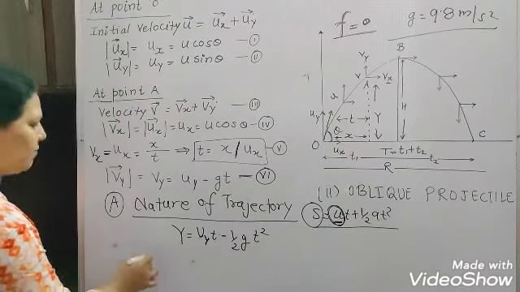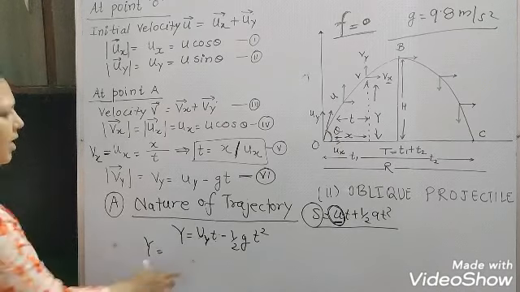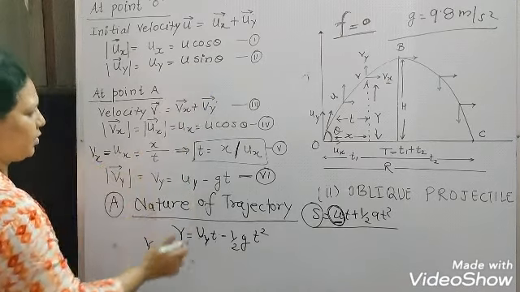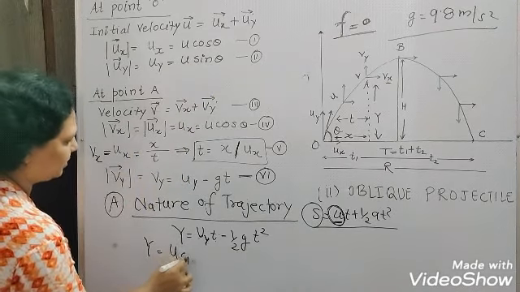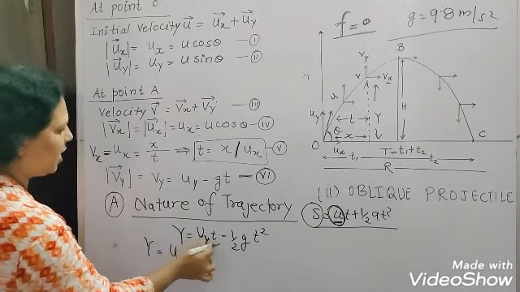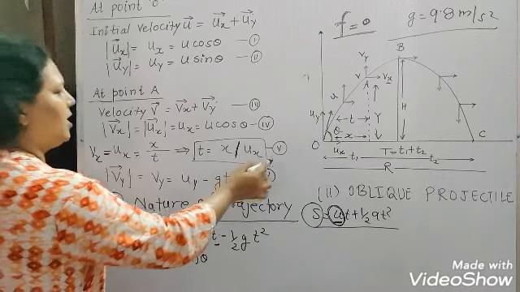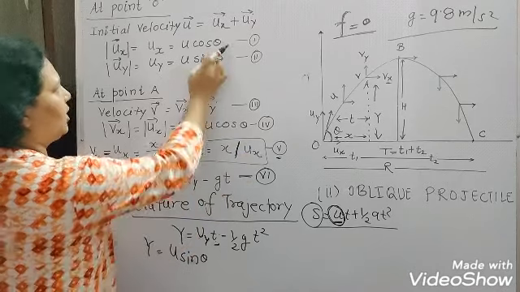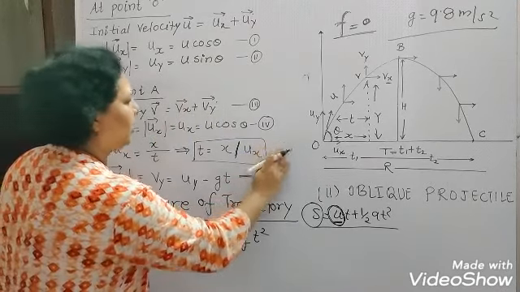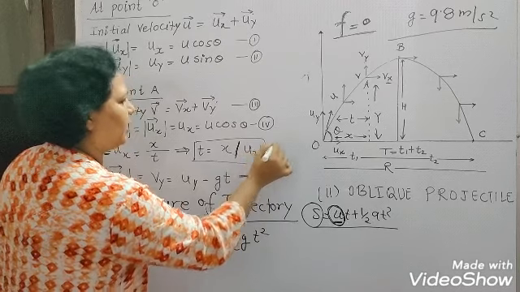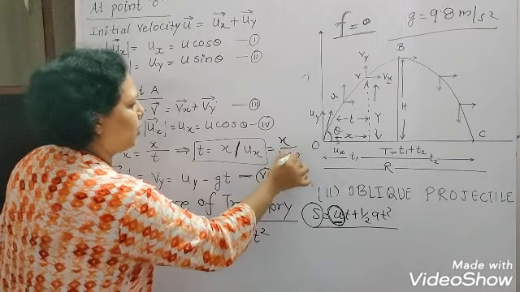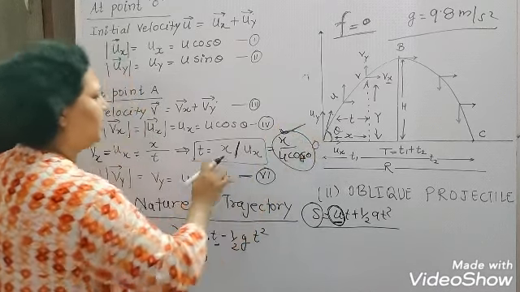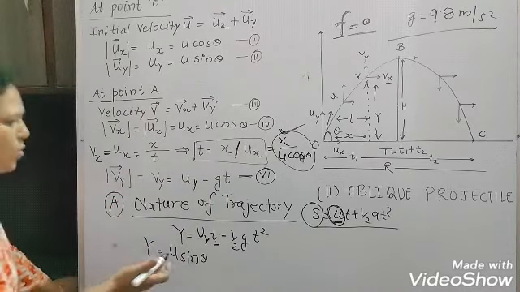Now we'll put the values. Uy is equal to U sin theta from equation 2. This t we have calculated as x upon ux, and ux is U cos theta, so t is equal to x upon U cos theta.